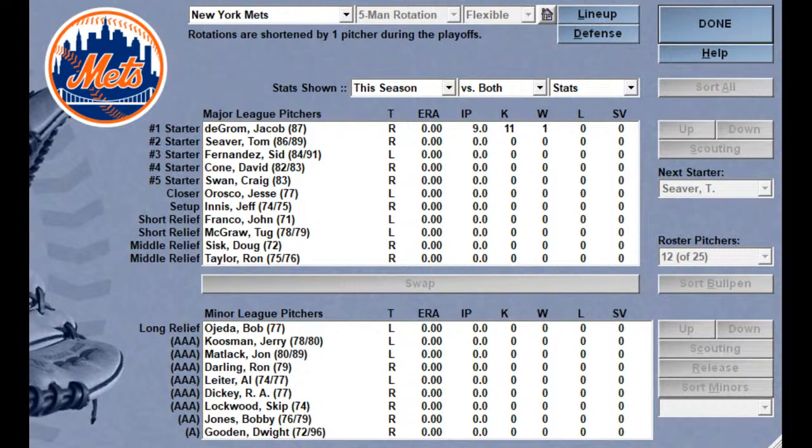Gooden was on the main screen. Oh, he was. Okay. Did I miss that? Main screen under prospects. Oh, yes. Top prospects on the bottom. You are correct, Tim. I did not see that. All right, let's bring this back.